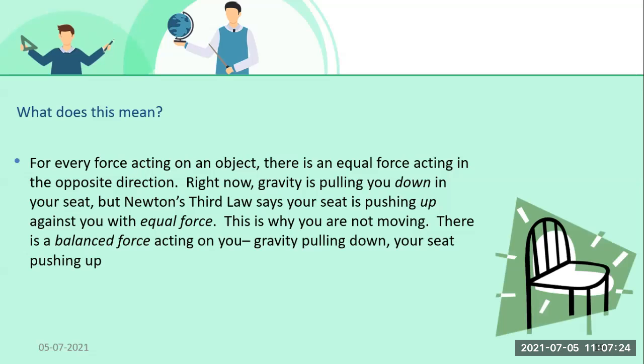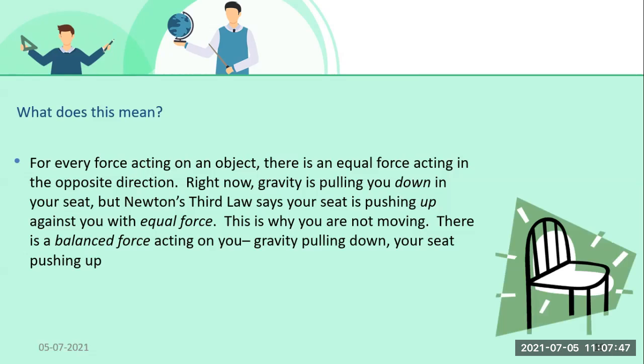Now see, student, can you see this chair? When we are sitting on this chair, we are at a rest position, okay? We are sitting very stable. But there is a balanced force acting on the seat, then only are we able to sit on a chair. What is that? Gravity is pulling you down and your seat is pushing you up.